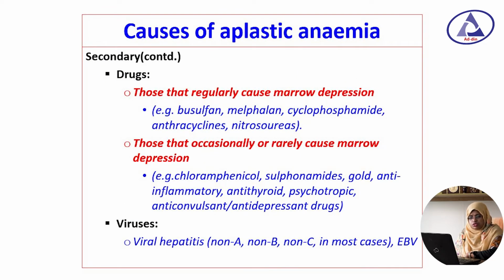And the drugs include those that regularly cause marrow depression, and these drugs include busulfan, melphalan, cyclophosphamide, anthracycline and nitrosoureas. And those that occasionally or rarely cause marrow depression, like chloramphenicol, sulfonamide, gold, anti-inflammatory, anti-thyroid, psychotropic, anticonvulsant and antidepressant drugs. And the viruses include viral hepatitis and Epstein-Barr virus.